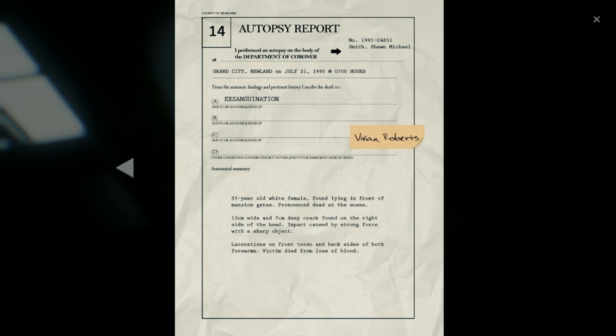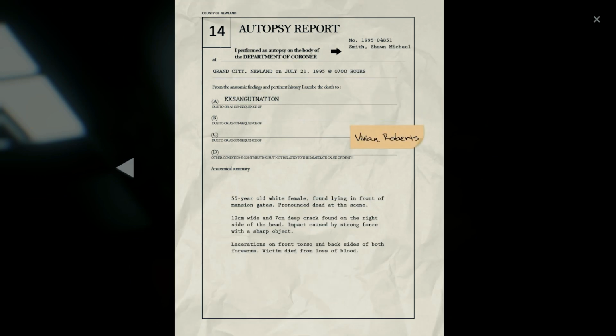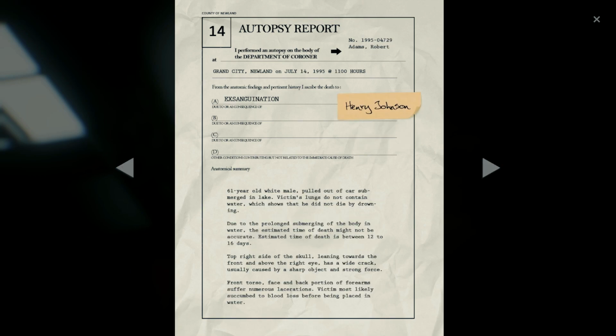And finally, Vivian Roberts. Cause of death, exsanguination. Vivian showed similar defensive marks on her torso and arms, and a similar sharp force trauma to the right side of her head, leading me to believe that the same person with the same weapon killed both Doc Johnson and Vivian Roberts. But after reading both these descriptions, it sounds like they were attacked by somebody with a sharp bladed weapon. I think Andrew was definitely killed by a smaller knife, and then Henry and Viv were killed by somebody with a knife who was strong enough to overpower both of them.